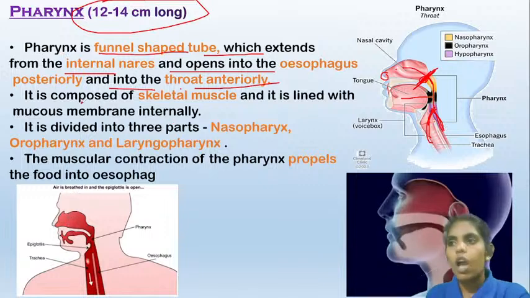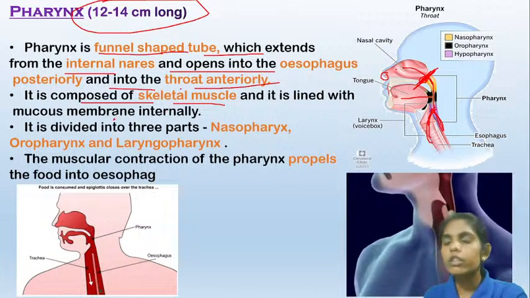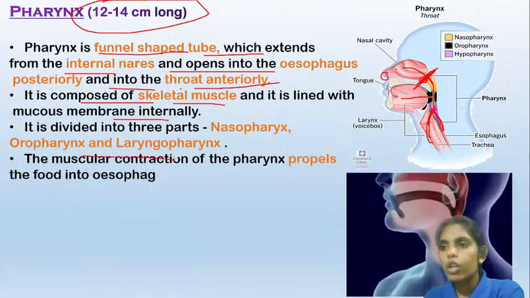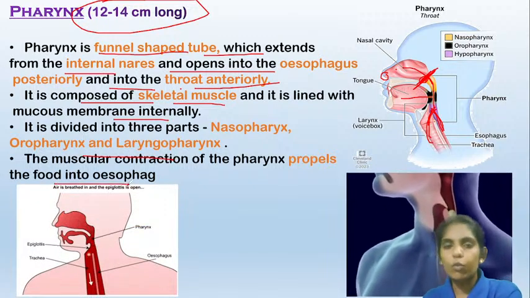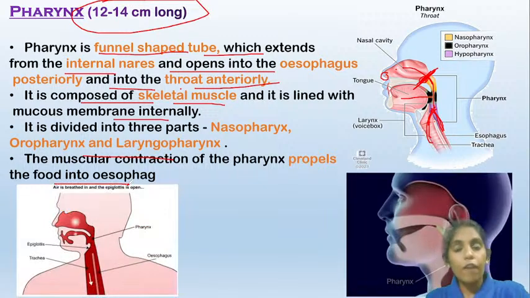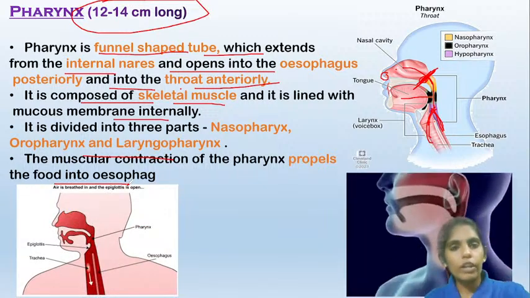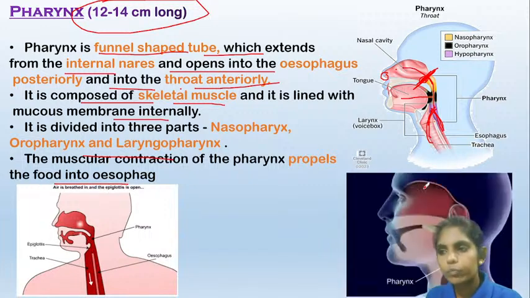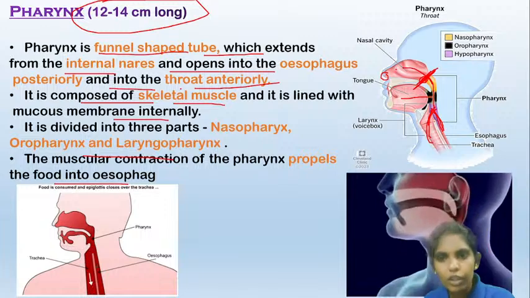It is composed of skeletal muscles, and it is lined with mucous membrane internally. The pharynx is made up of skeletal muscle, and the muscular contraction of the pharynx propels the food into the esophagus. So from the mouth it enters into the pharynx, and the food enters into the esophagus. Here you can see how the food from the mouth is entering into the esophagus.